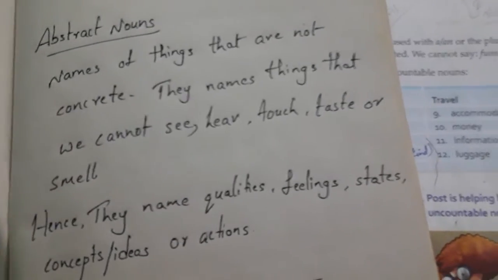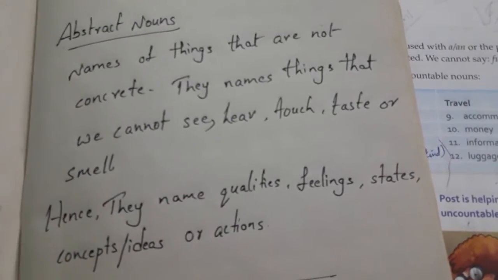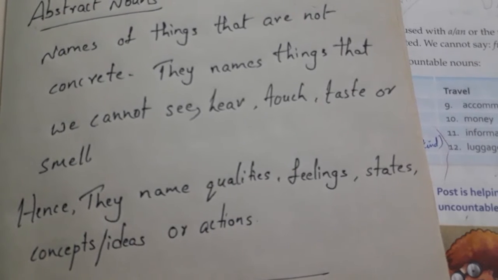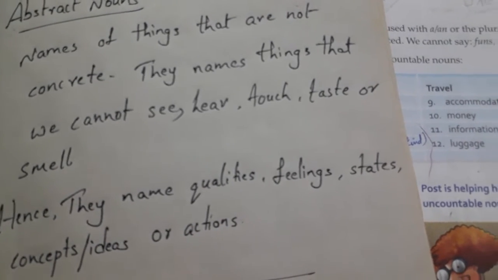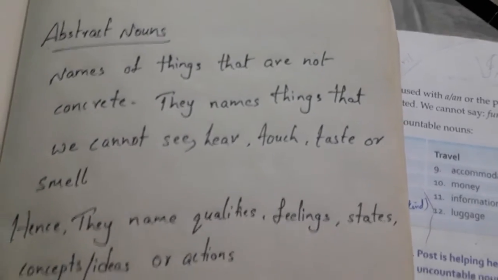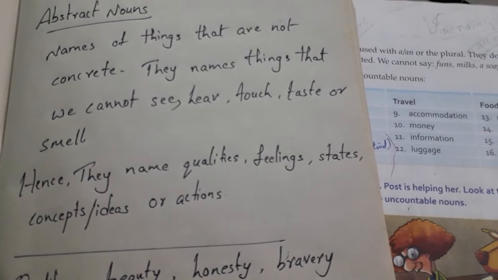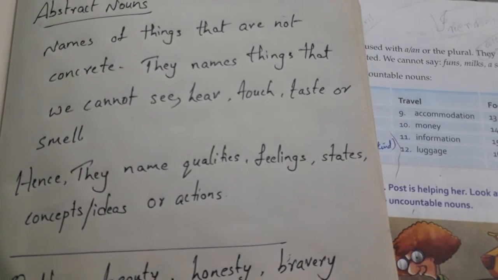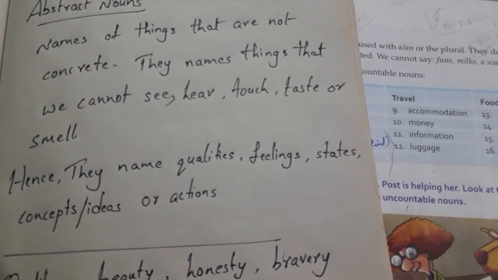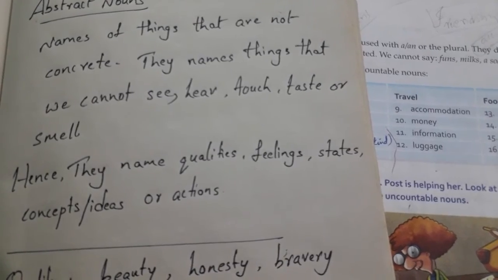What are abstract nouns? The names which we cannot see, hear, touch, taste or smell. They are nothing but qualities, feelings, states, concepts, ideas or actions.